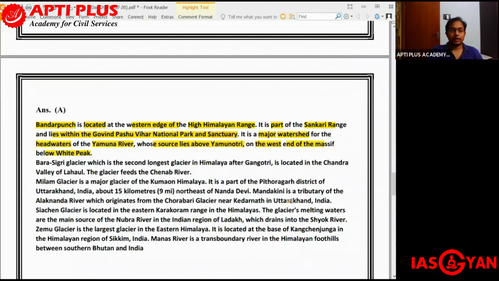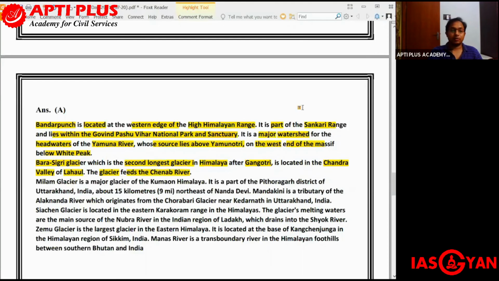Moving on to the next one, the Bara Sikri Glacier. It is the second longest glacier in the Himalayas after Gangotri, and it is located in the Chandra Valley of Lahaul. Lahaul is where? In Himachal Pradesh. This glacier feeds the Chenab River.